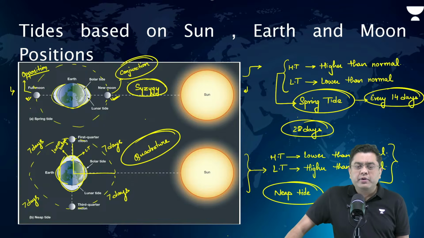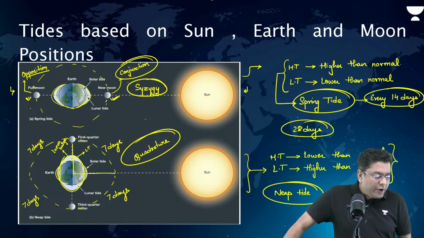But the sun has more gravity than the moon, then why is the tide lower? Distance plays a major role. The moon is much closer to us. That is why the impact of gravity on the water body is much higher. Revati. Okay?